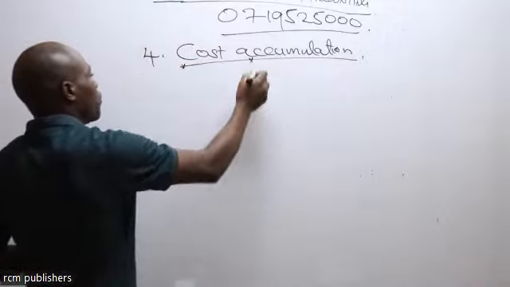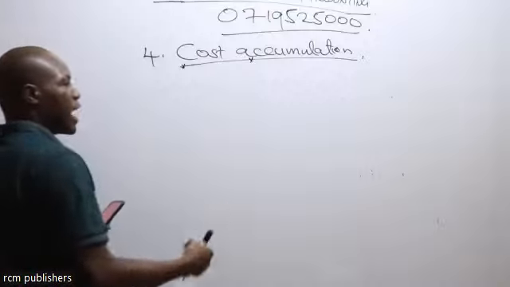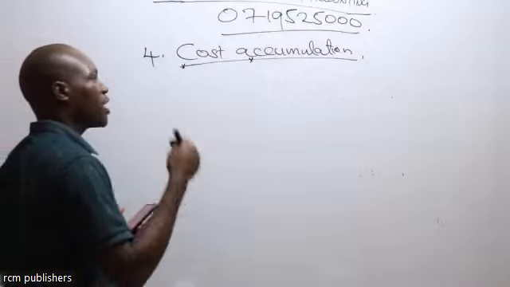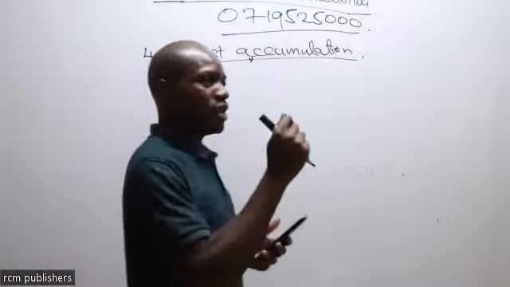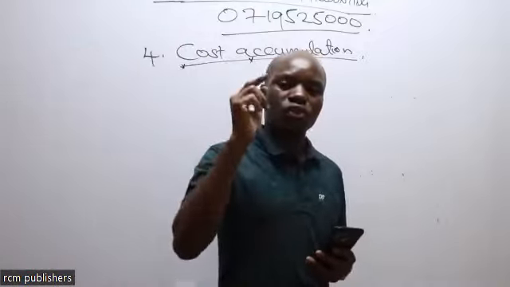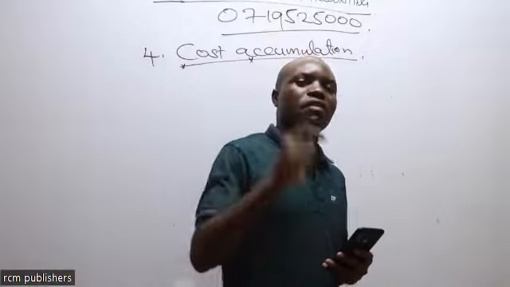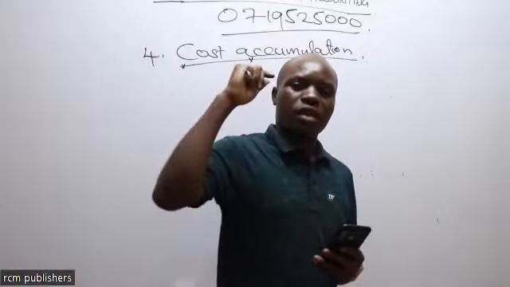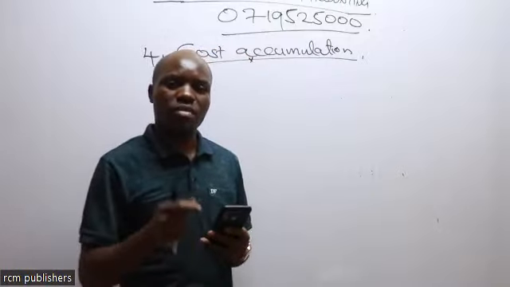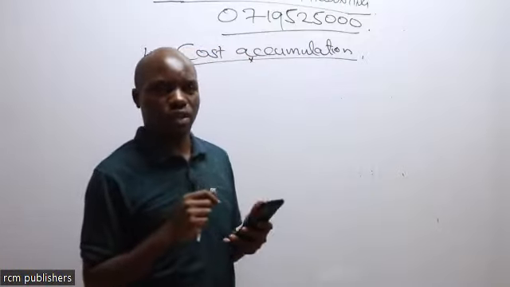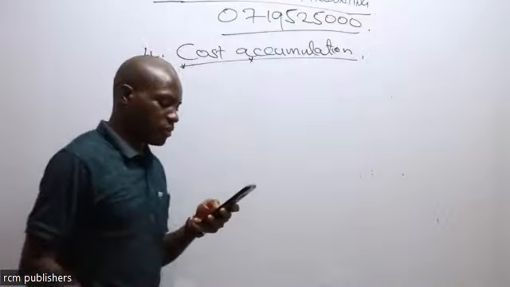Remember, in the store, we must restrict physical access. We must limit the number of people who are accessing our store. We must have somebody charged with the responsibility of taking care of our goods in the store, such that if there's any deficit, they are responsible for it without evidence or supporting documents.